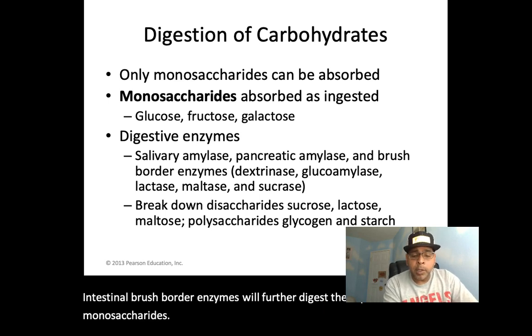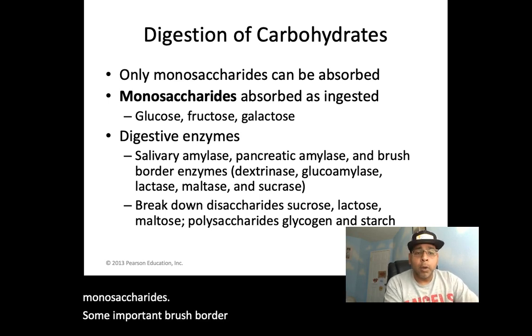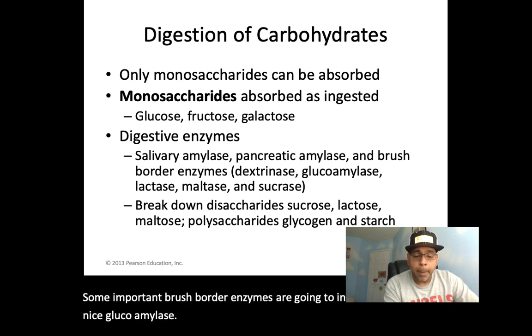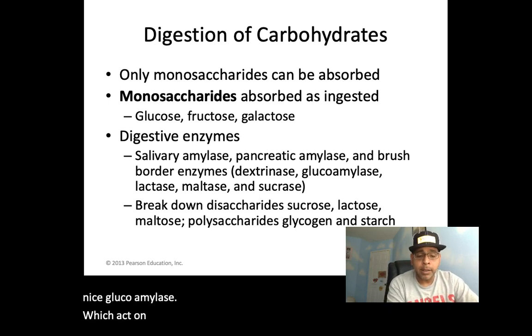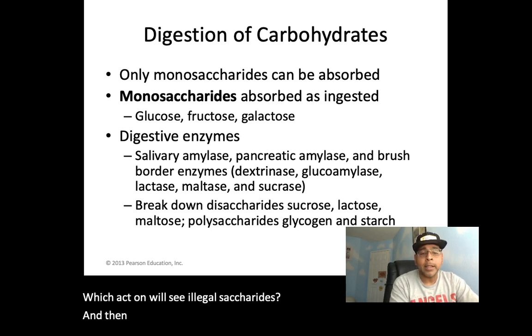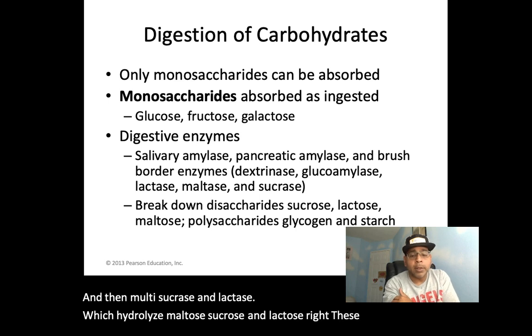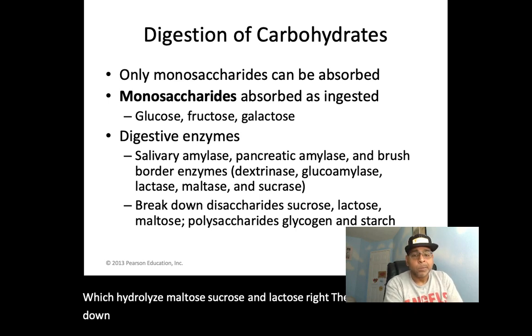Some important brush border enzymes include dextranase and glucoamylase, which act on oligosaccharides, and then maltase, sucrase, and lactase, which hydrolyze maltose, sucrose, and lactose, these disaccharides, down to monosaccharides.